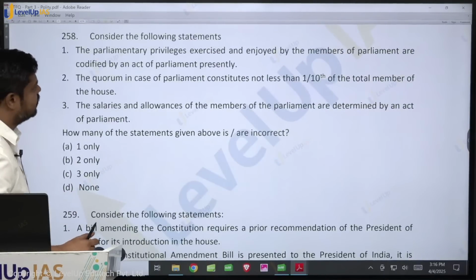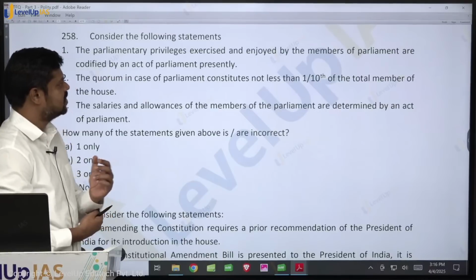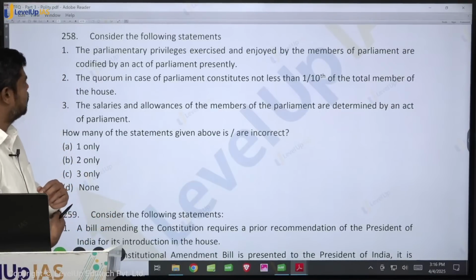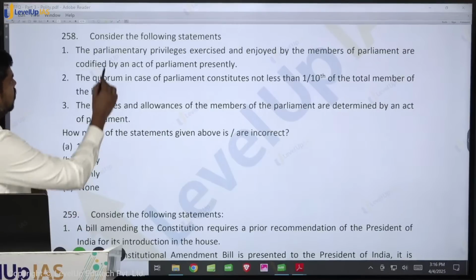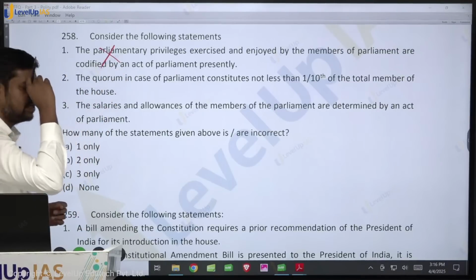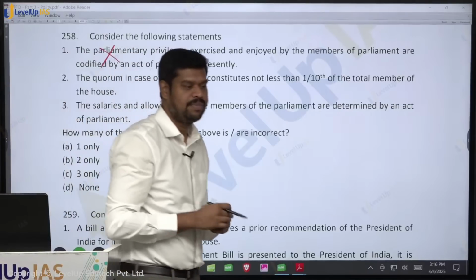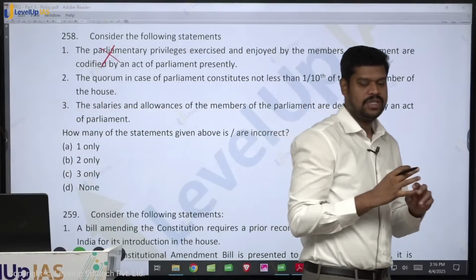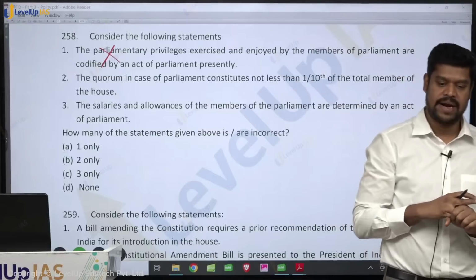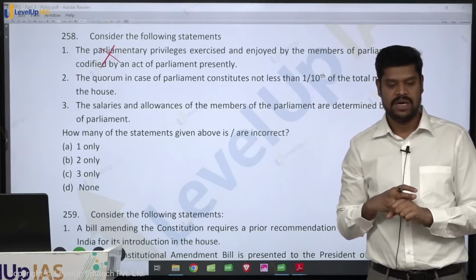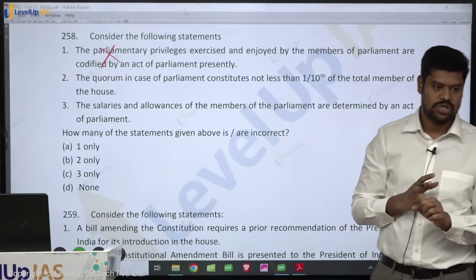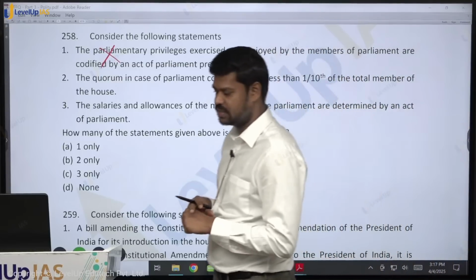Consider the following statements. The parliamentary privileges exercised and enjoyed by the members of the parliament are codified by an act of parliament presently. Is it codified? They are not yet codified. So presently, what are the sources of parliamentary privileges? The constitution and the conventional practices. And for the state legislature, what are the sources of parliamentary privileges? Same, constitutional provisions and the conventional practices.